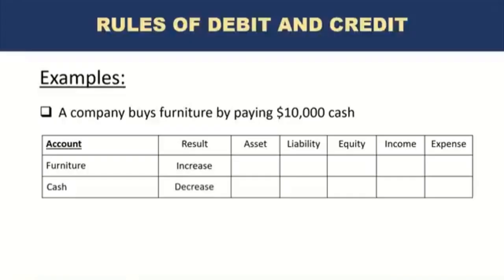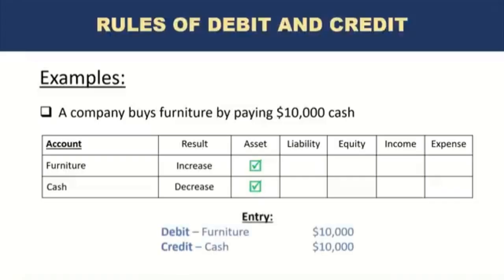What is the nature of furniture? It's an asset. What's the nature of cash? It's an asset. So we have an increase in asset, but we also have a decrease in asset. What we learned from the rules of debit and credit: asset increase is debit, asset decrease is credit. So the accounting entry would be debit furniture, 10,000, credit cash, 10,000. You see how the rules are applying, and there is no exception. Let's move on to the next one.